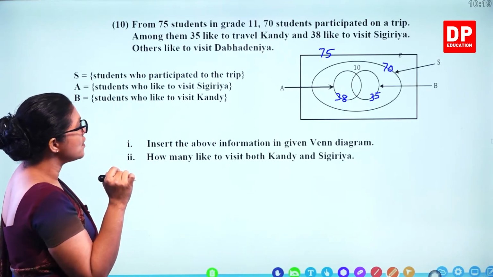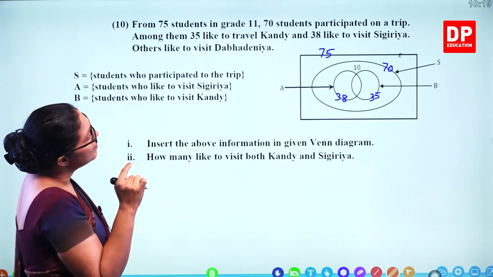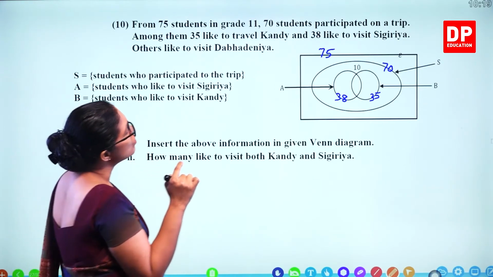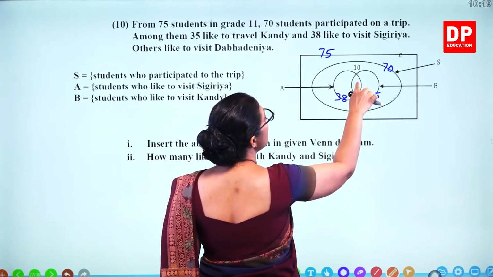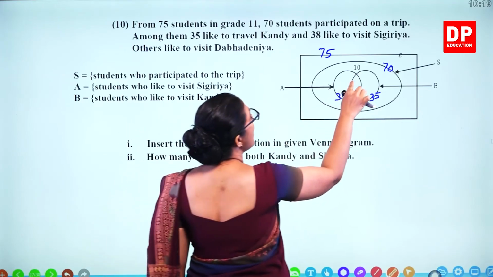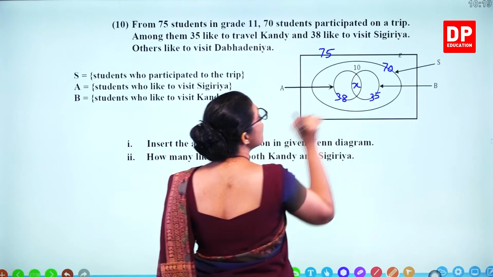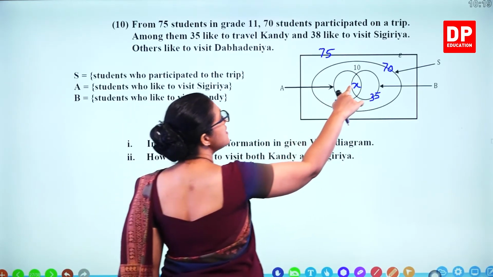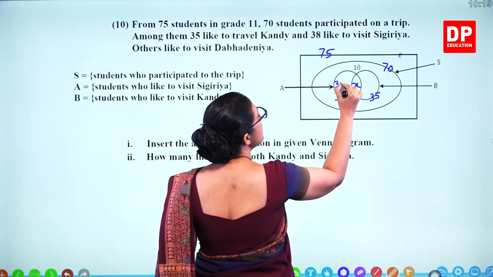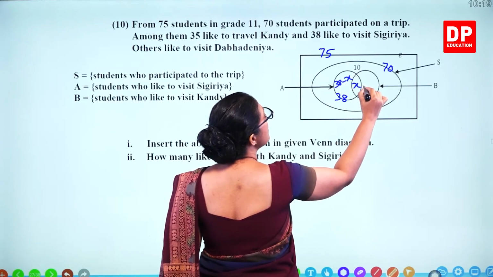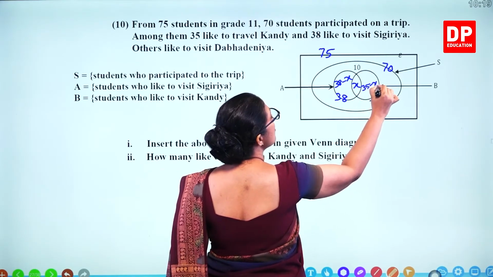How many like to visit both Kandy and Sigiriya? So now we have to find out this part. We can do without writing X also, but we'll try with X. We need to find out this value. If this is X, this is 38 minus X, and this becomes 35 minus X because the whole circle is 35.